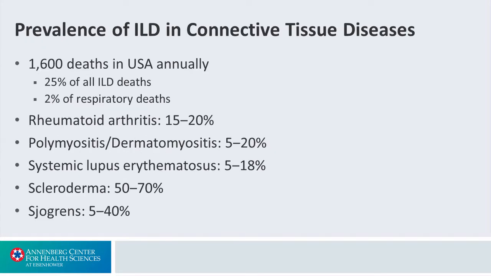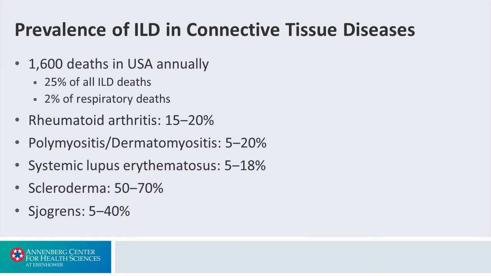What about interstitial lung disease complicating the various connective tissue disorders? This can be a source of significant morbidity and mortality. The estimates of the number of deaths in the US from CTD-ILD is about 1,600 annually. This might be more. This data is a little bit dated. And about 25% of all ILD deaths are attributable to an underlying connective tissue disease.